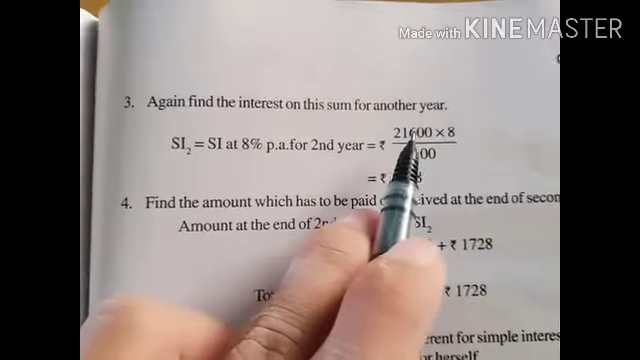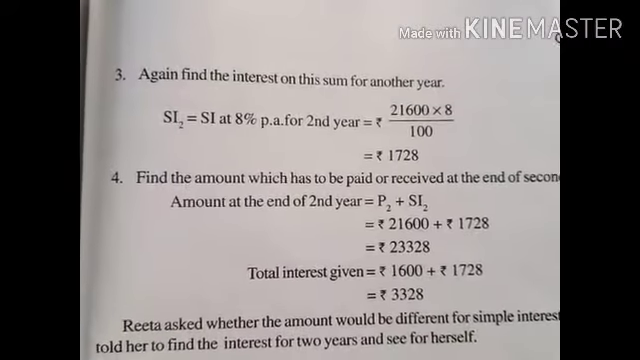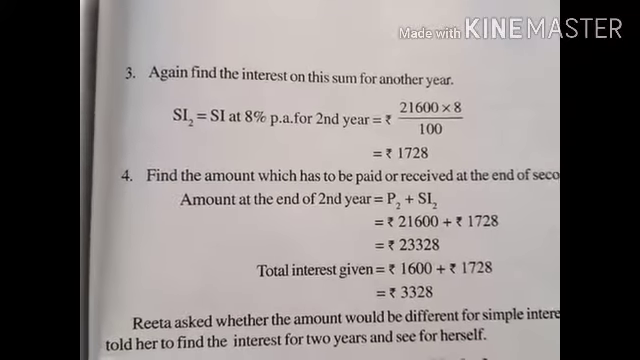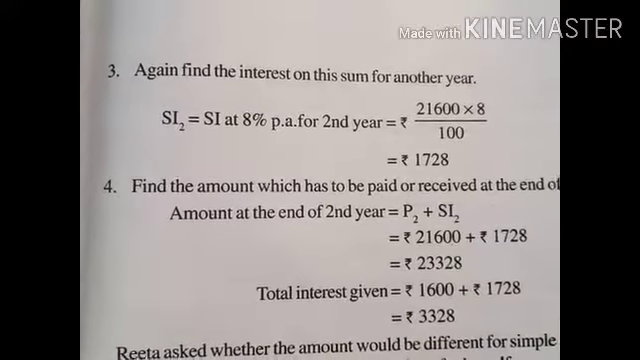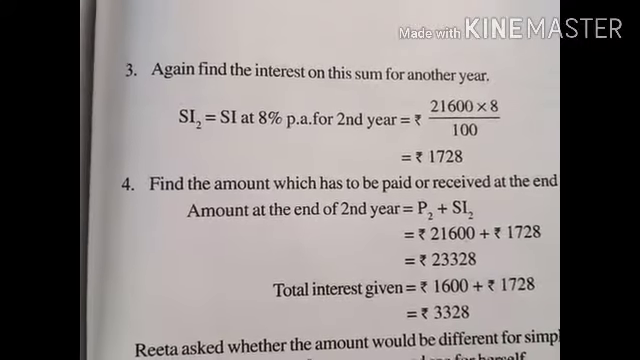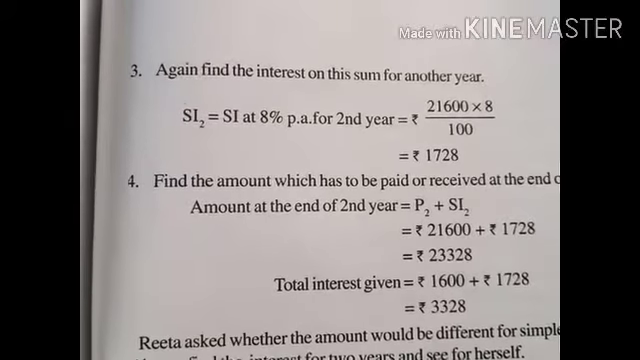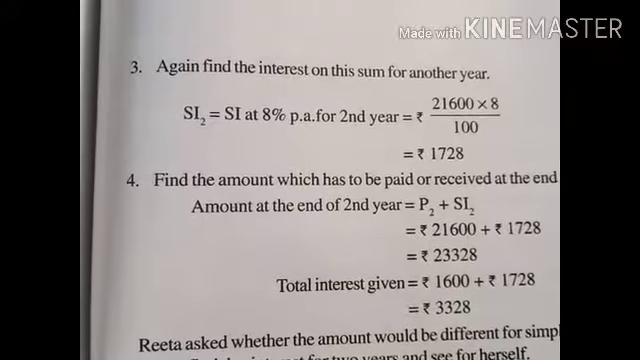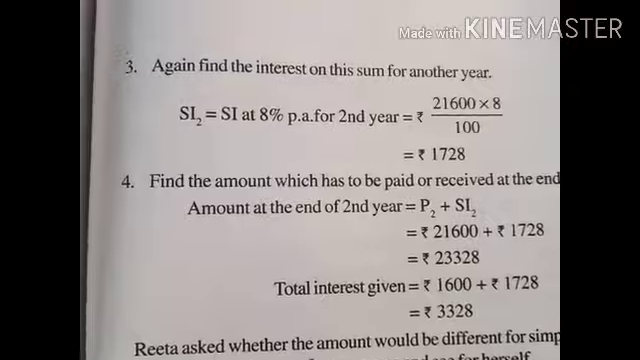So 21,600 was the amount we get after 1 year. Okay, so 1,600 was the interest for the 1 year and 20,000 was the principal. So we have to find the simple interest of the second year. One thing you have to keep in your mind is that the amount of the first year will become the principal of the second year.